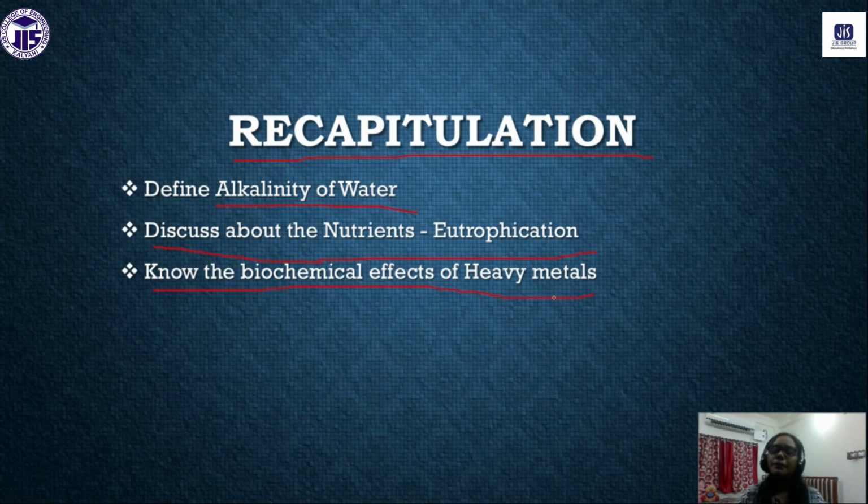Most of the heavy metals are very prone to attach to the sulfur atoms of enzymes. So if we consume these heavy metals with water, they will bind with the enzymes and interfere with many enzymatic activities. They also interfere with the oxidation and reduction reactions that we have in our cells. So these are the biochemical effects of heavy metals.